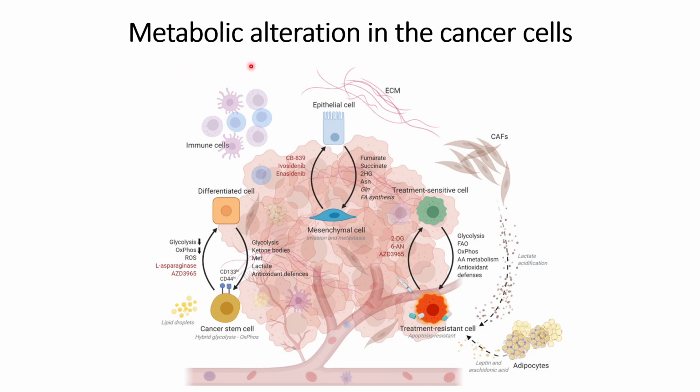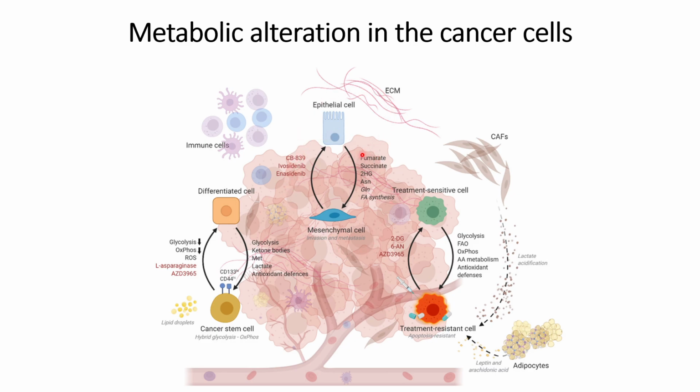In this video, we will discuss the metabolic alterations that occur in cancer cells because of changes in the tumor microenvironment. And we will also discuss what drugs might reverse these metabolic alterations in the cancer cells. So we will start with the epithelial cells.